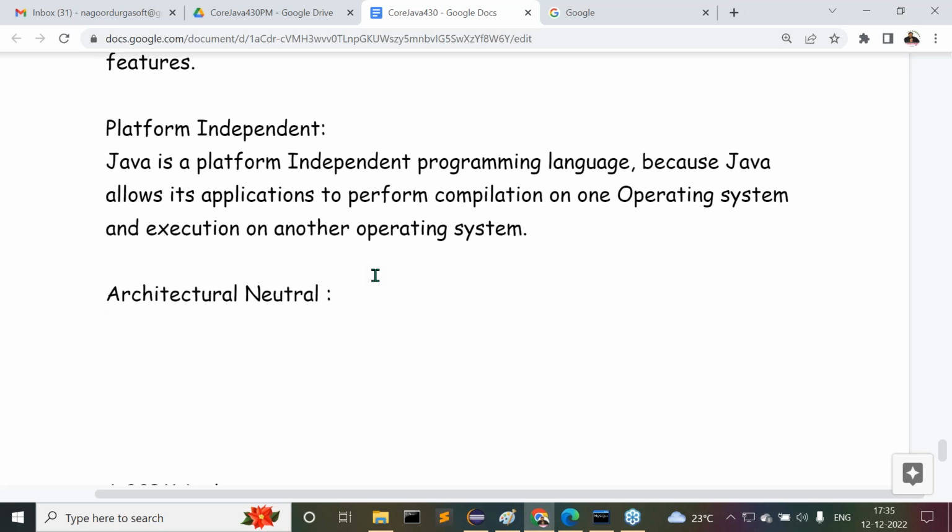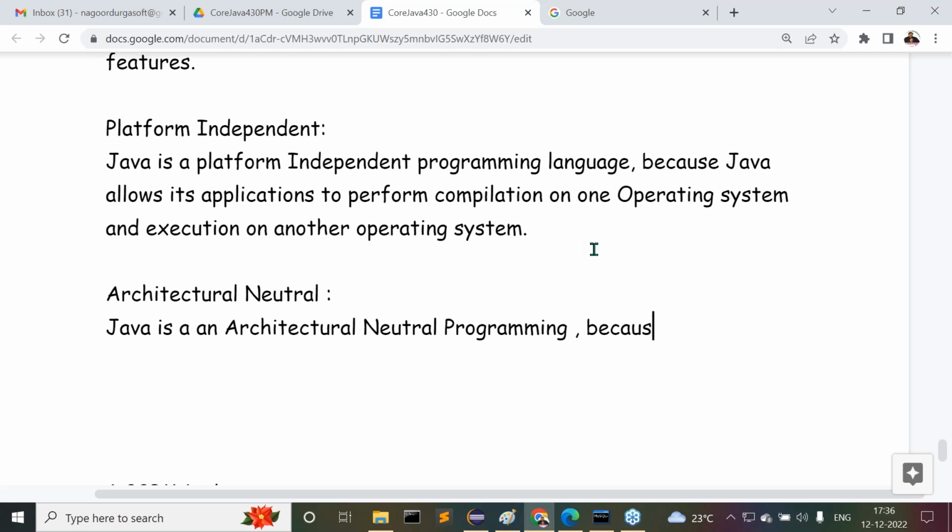So the point here, what I'm telling here, Java is an architectural neutral programming language. Why?